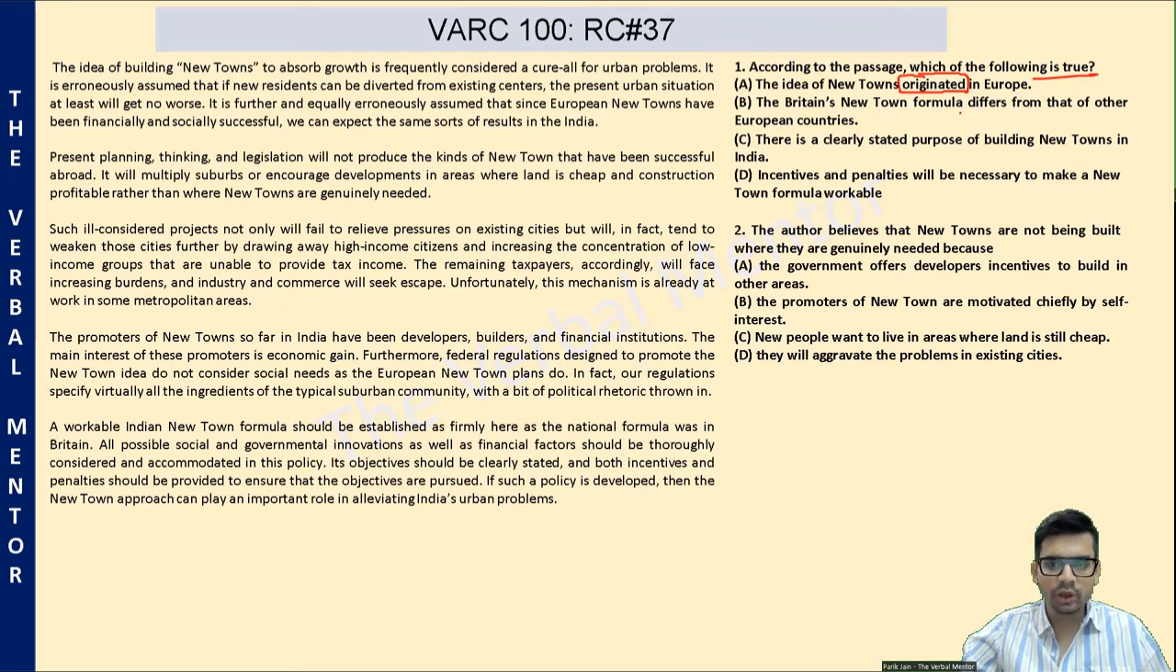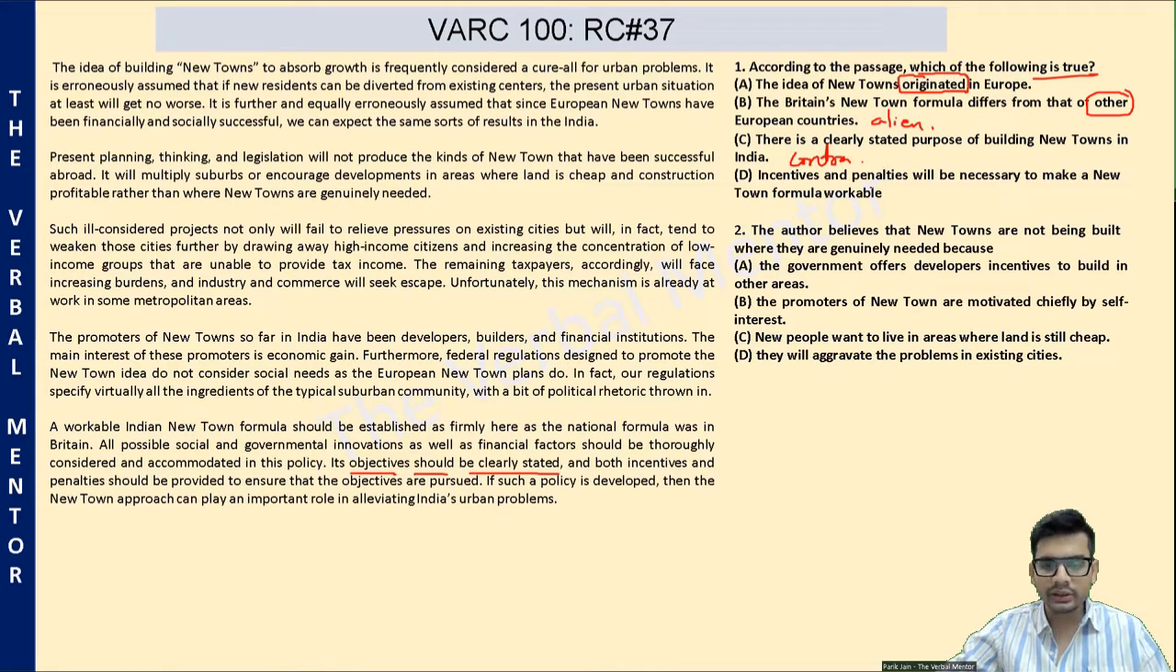Option B. Britain's new town formula differs from that of other European countries. There's no such differentiation between Britain's and other countries' new town formula. Alien idea, we don't know. Option C. There is a clearly stated purpose of building new towns in India, contradictory to what the passage suggests. In the last paragraph, the author says the objectives of building new towns should be clearly stated. And that's the problem. Right now, they are not clearly stated, which means option C is contradictory.